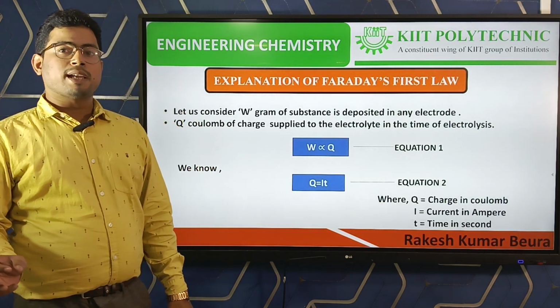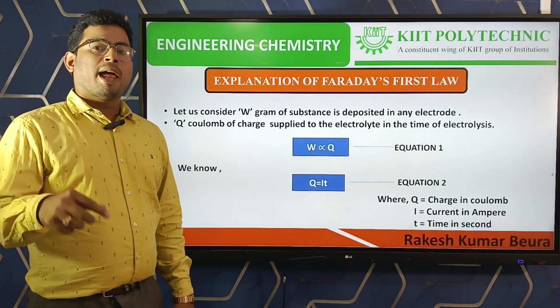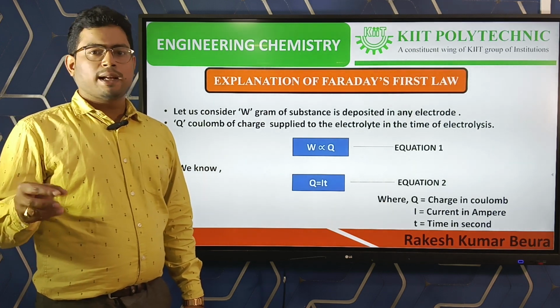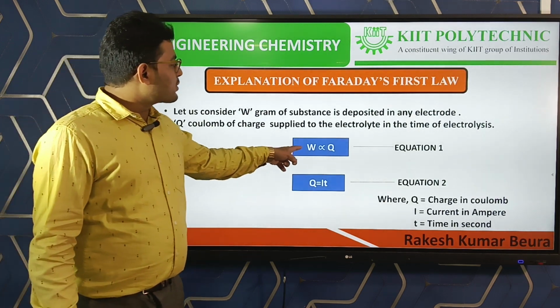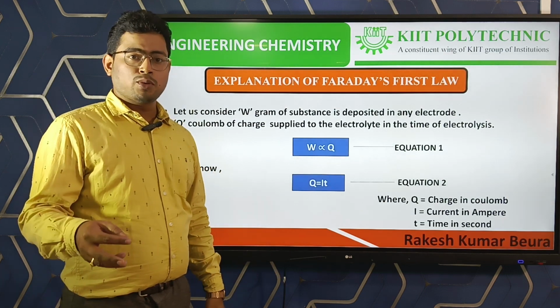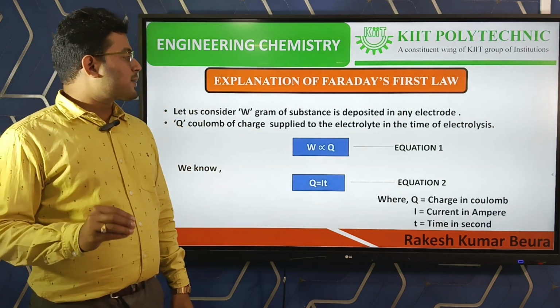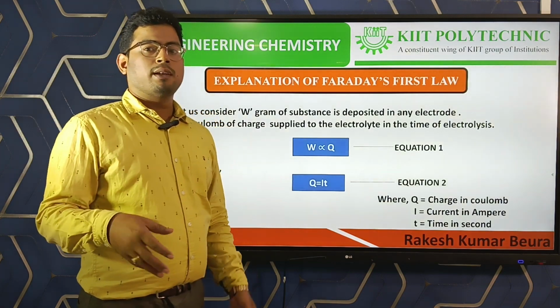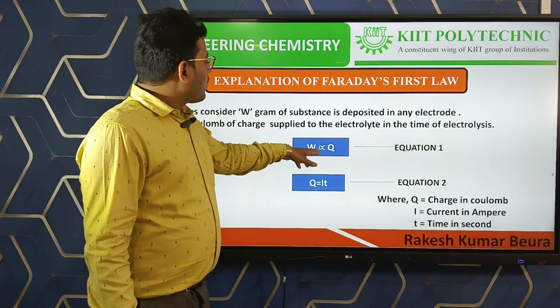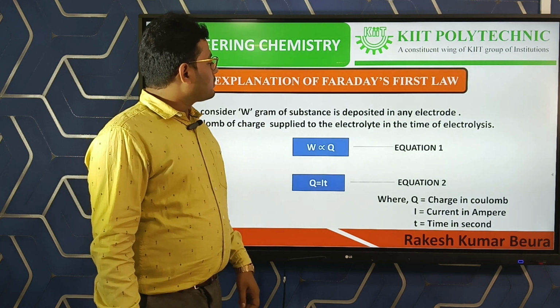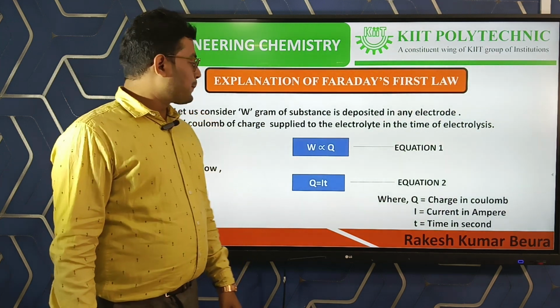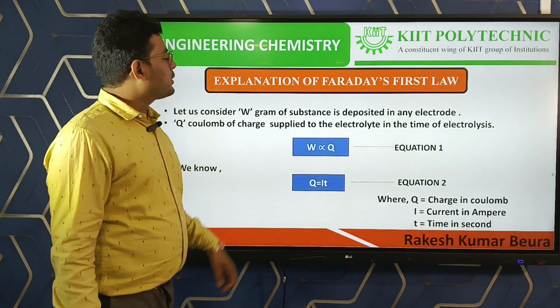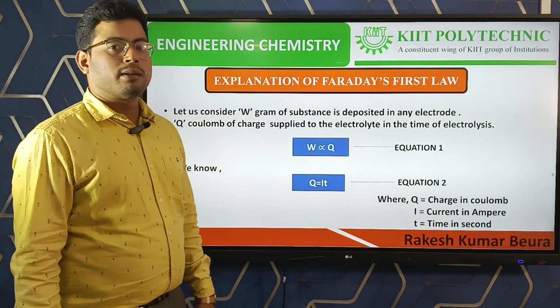If the amount of charge supplied to the electrolyte is high, then the substance will be deposited in a high amount. If the amount of substance deposited is low, then the charge we supplied is also low. W is directly proportional to Q, that is equation number 1.